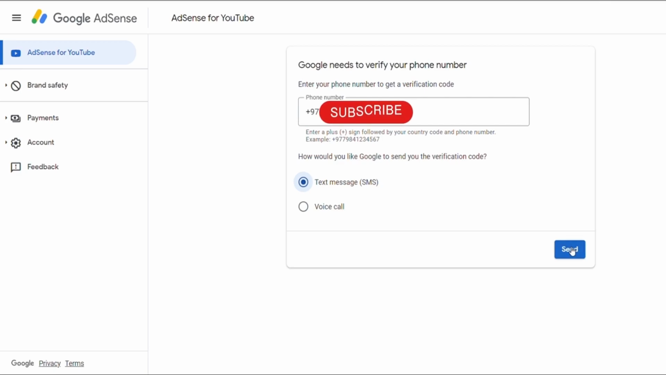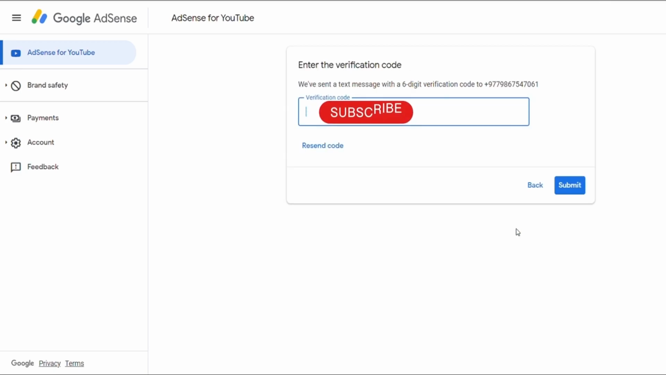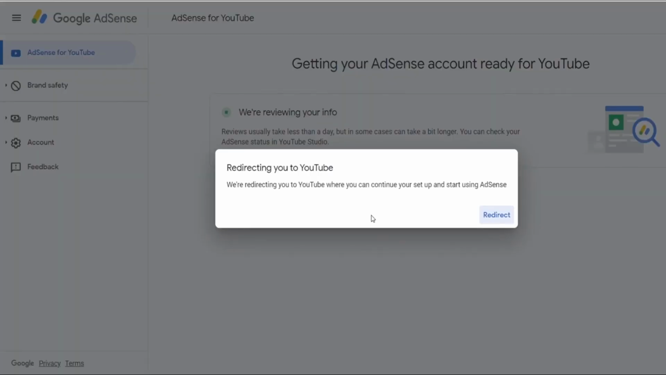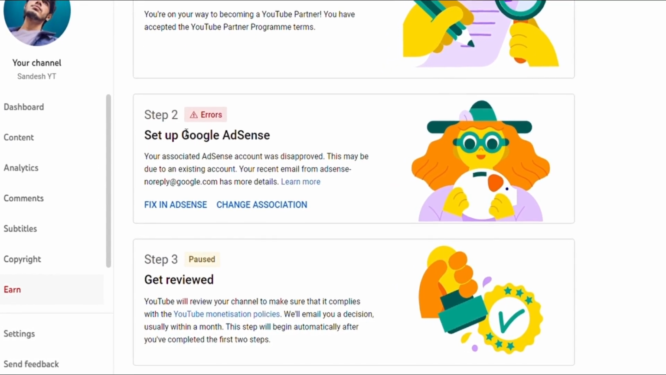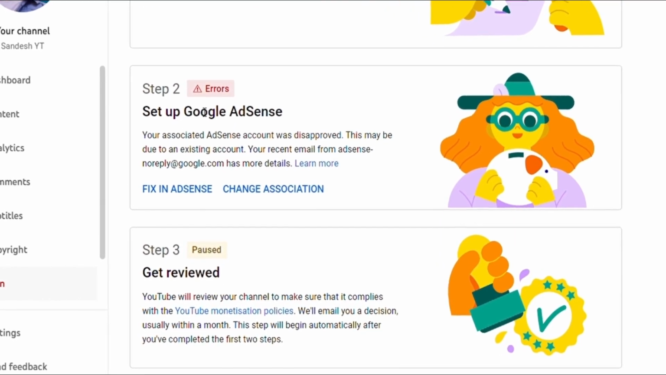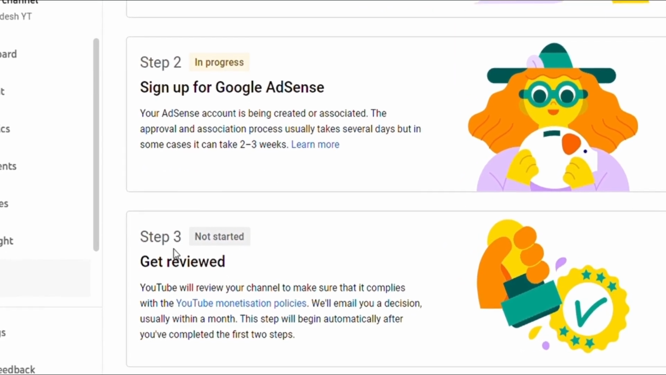Now you have to verify your phone number. You will be sent a code. You will receive a code, and you have to enter that received code in this form. After doing this, you will be redirected to YouTube Studio, where you can see the error has changed to the in progress option.